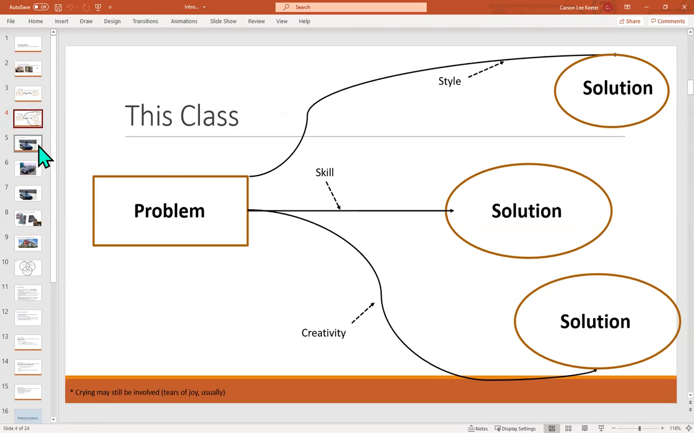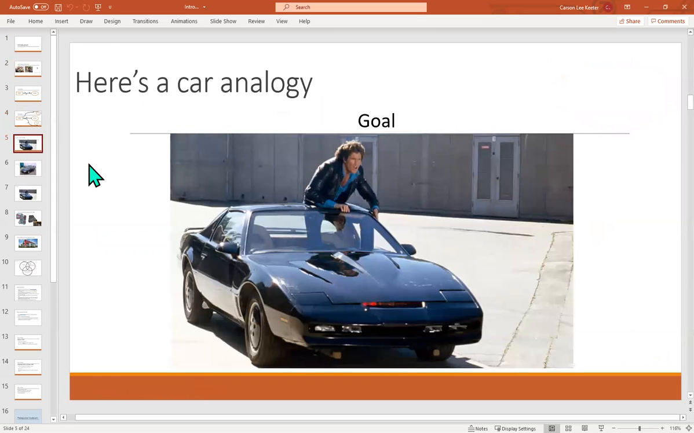So we'll move on to a little car analogy. Now, my name is Carson, I know. But I swear this is about as far as my car knowledge goes.